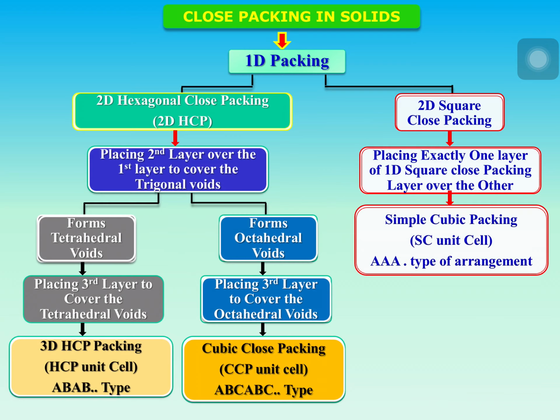Now from 2D HCP packing and 2D square close packing, we proceed to 3-dimensional packing. Packing is also called stacking.